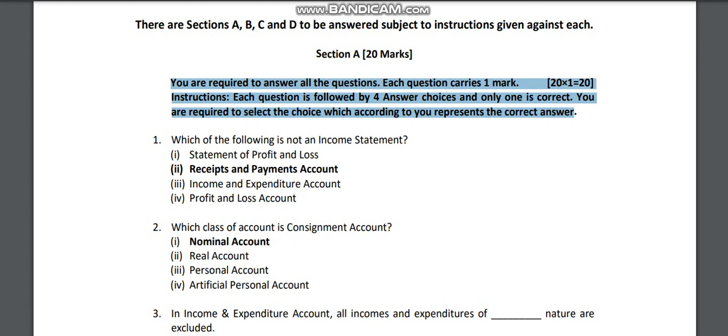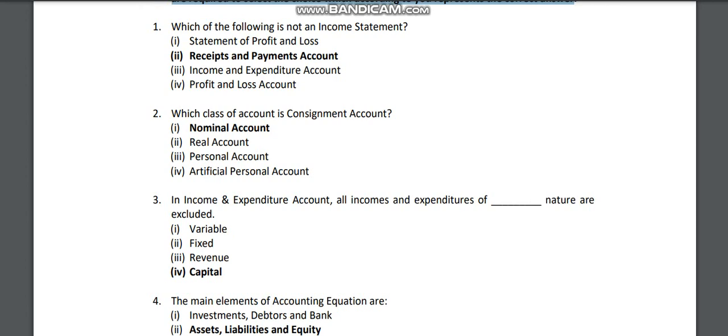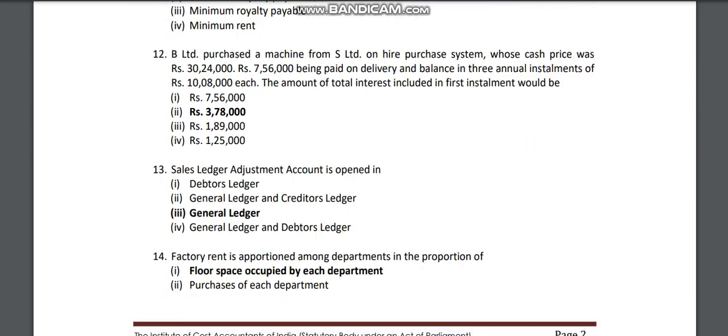They have given 20 questions, each question carries 1 mark, so 20 marks. You get to know because this is the old pattern also. We had the same last time also. So 20 multiple choice questions, and whichever one is correct, you have to choose that option. Like that, Section A has 20 questions, 20 marks.